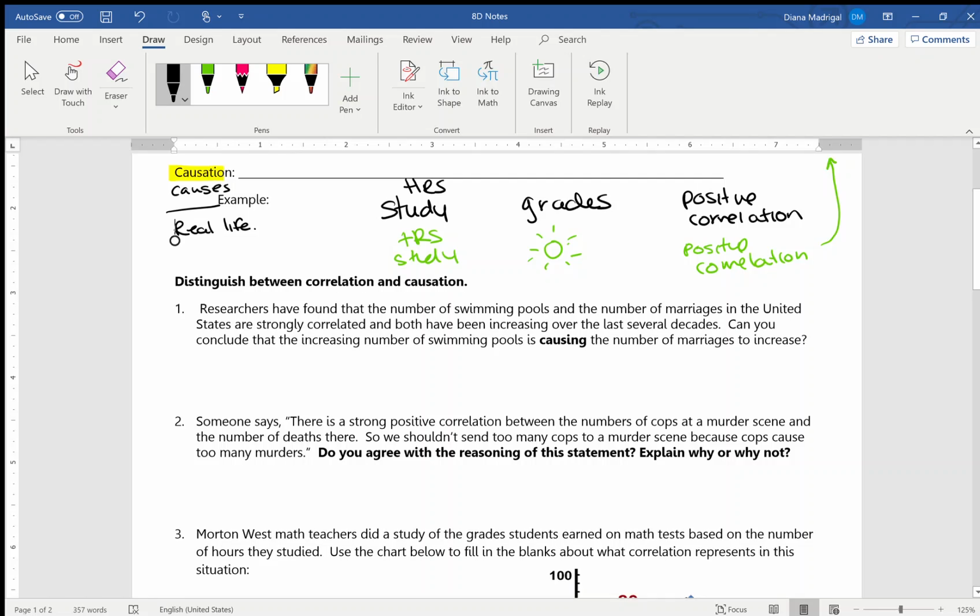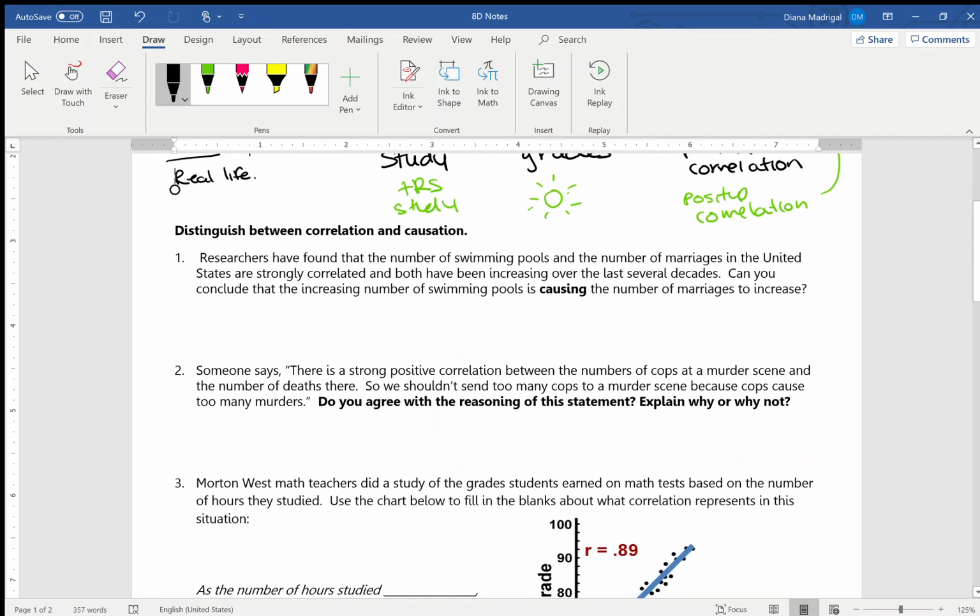All right, let's get started with question number 1. Okay, distinguish between correlation and causation. That's our objective for this target D. So it says, researchers have found that the number of swimming pools and the number of marriages in the United States are strongly correlated, and both have been increasing over the last several decades. Okay, first of all, what are two things that we're talking about? What are my two variables? Okay, the number of swimming pools and the number of marriages. They told you it is strongly correlated, and it's been increasing.